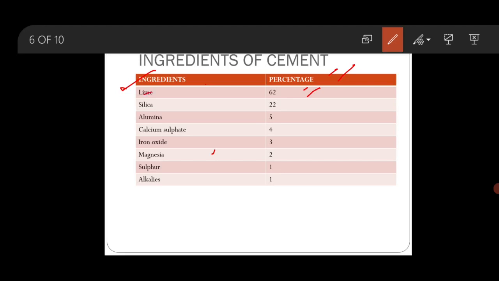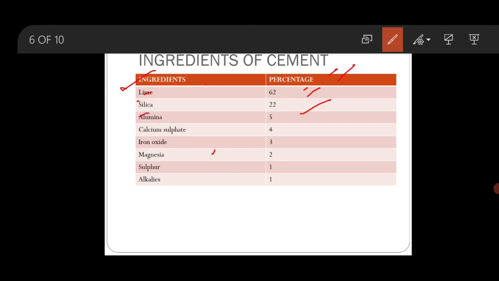The second one is silica. Silica will impart strength to the cement. If silica is present in excess quantity, the strength of the cement increases, but at the same time its setting time is prolonged. That means the setting time will increase.